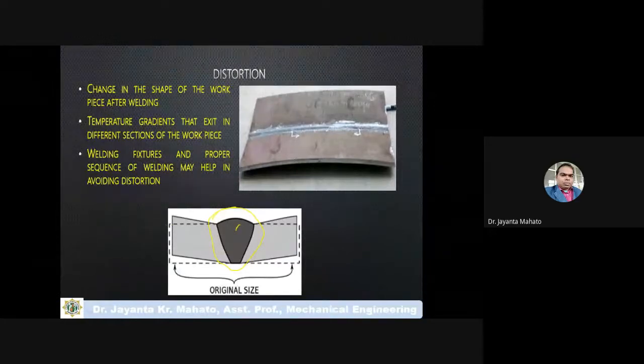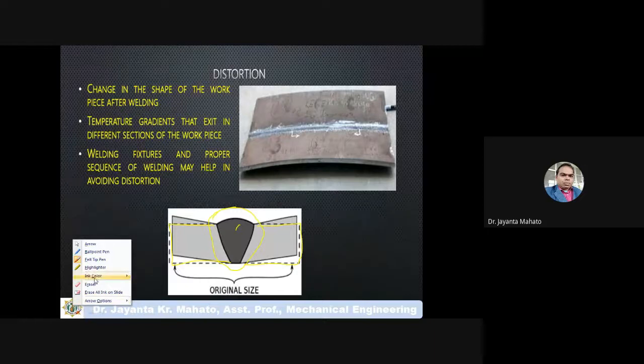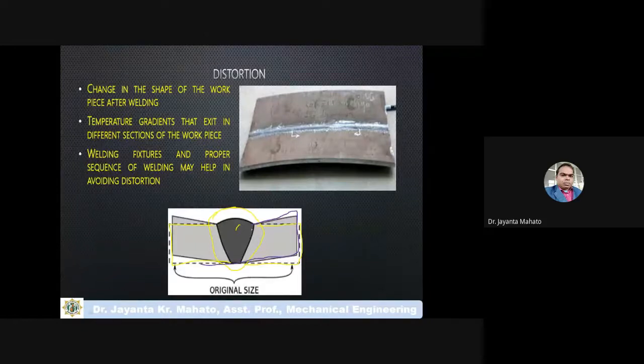So this dotted line is actually the actual shape of the material, and due to high temperature, after welding, this workpiece may distort like that. So this one is the distortion.